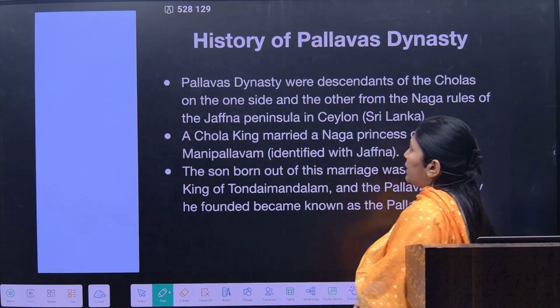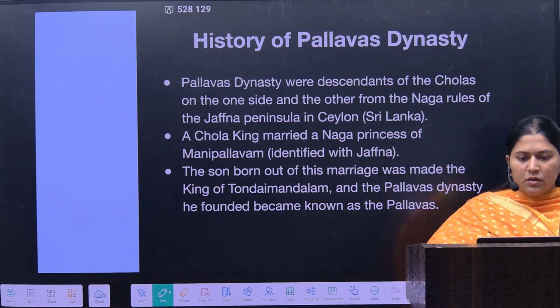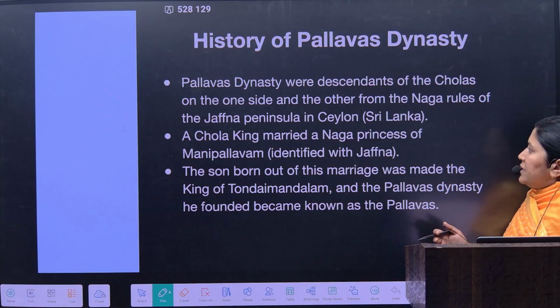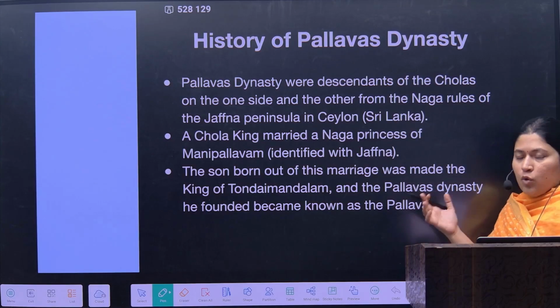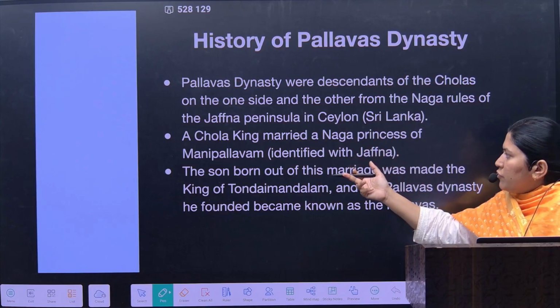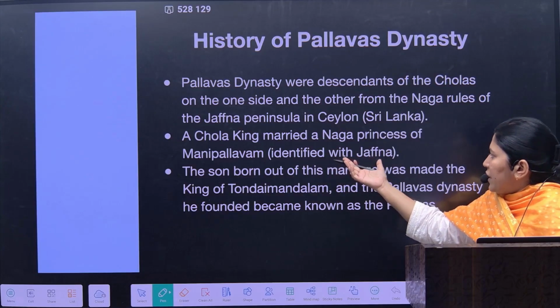Okay, so the Pallava dynasty, the descendants of the Pallava dynasties, were the origin of the Chola dynasty. The Chola king married the Naga princess of Mani Pallavam. She was identified with Jaffna.